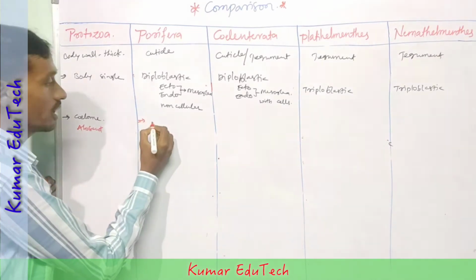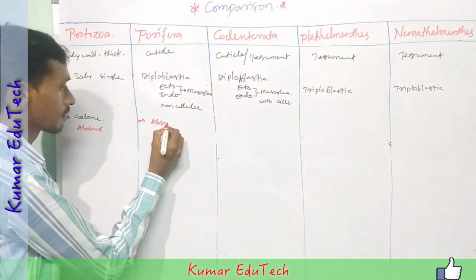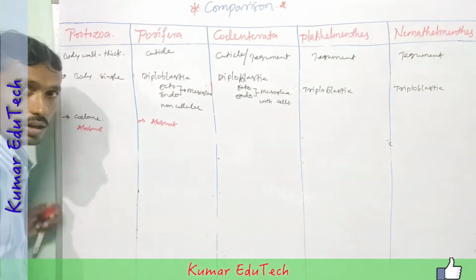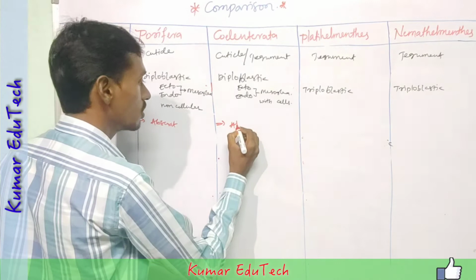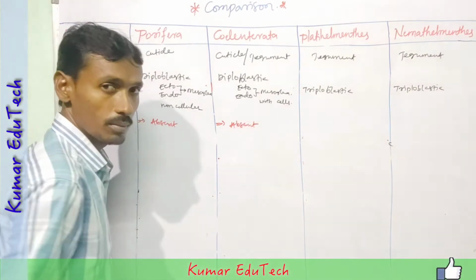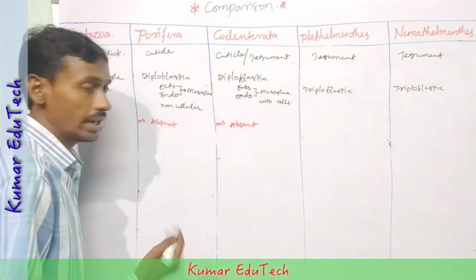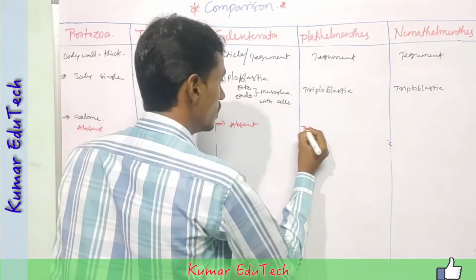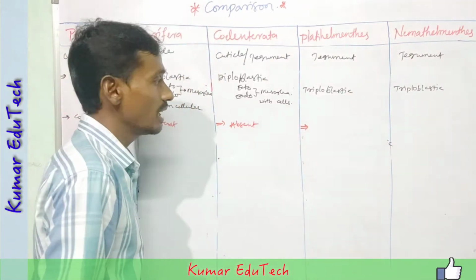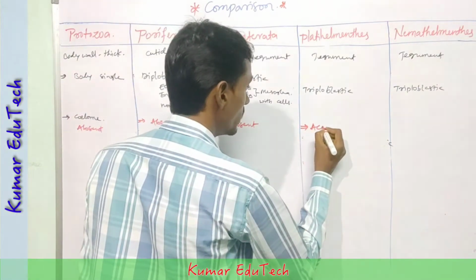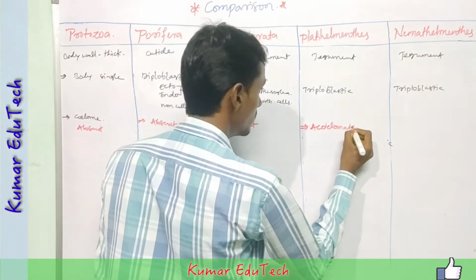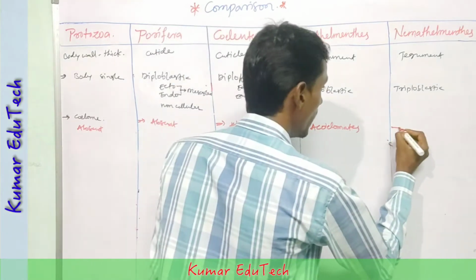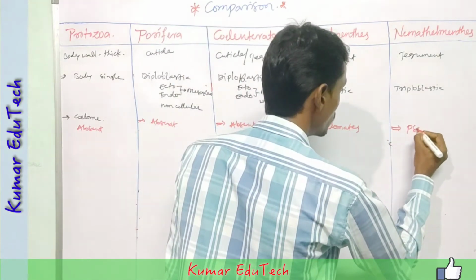Next, porifera also absent. Coelenterata also absent. Coelom, body cavity is nil or absent. Next, platyhelminthes are acoelomates and nematohelminthes are pseudocoelomates.